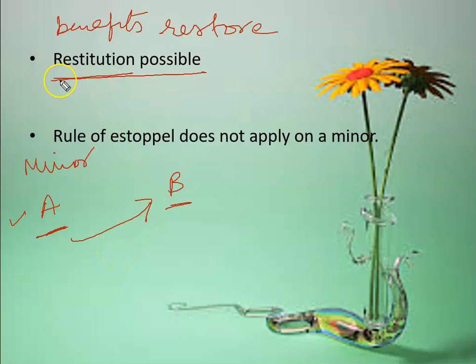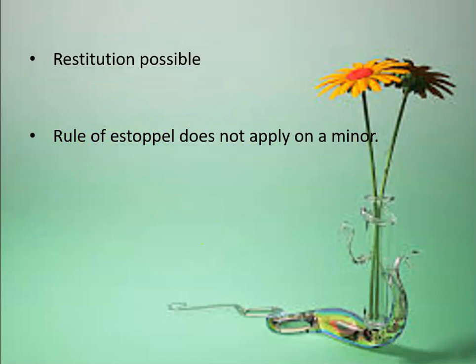Therefore, we have written here that restitution is possible. Restitution means giving back all those benefits which you have availed from the other party back to him. So this is there. Next one is rule of estoppel does not apply on a minor. So what is the meaning of rule of estoppel? Rule of estoppel means that you're stopped to deny.